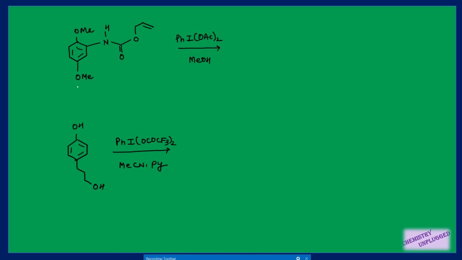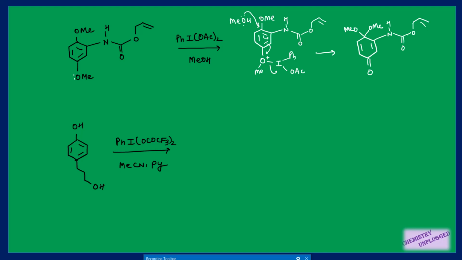In this case, I have this methoxy group having a lone pair of electrons. So first we have to form an intermediate like this, right? The next step will be the attack of this alcohol. Methanol will attack on this carbon. This bond will shift here, it will shift here. This methyl will migrate to this I, and we will get this type of product.